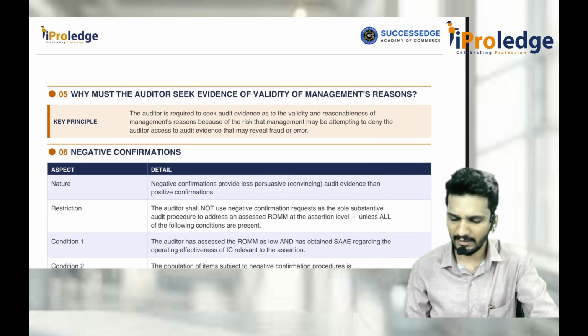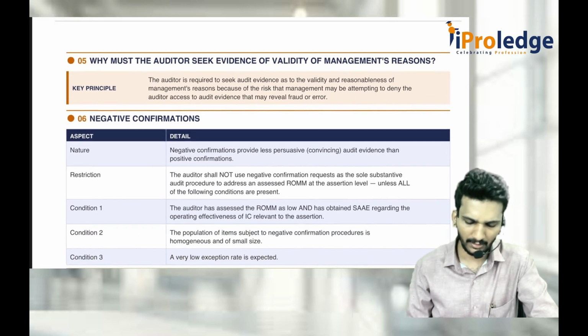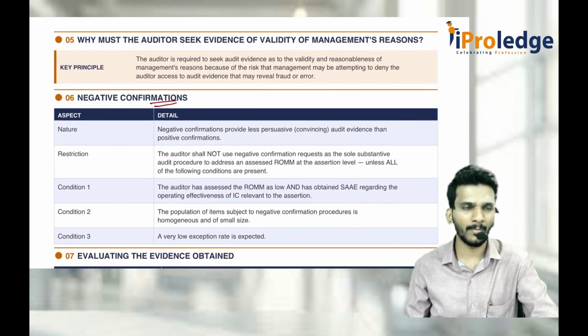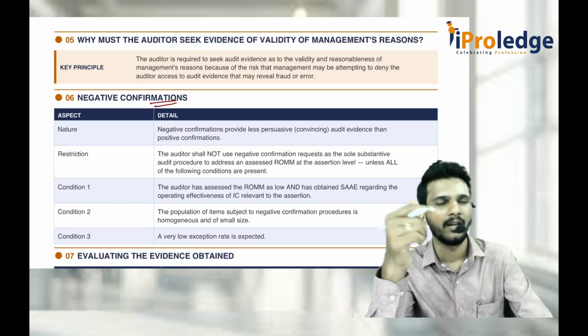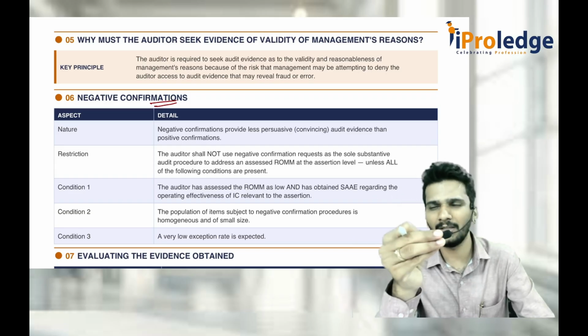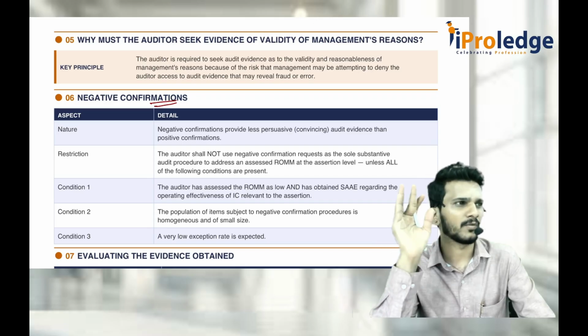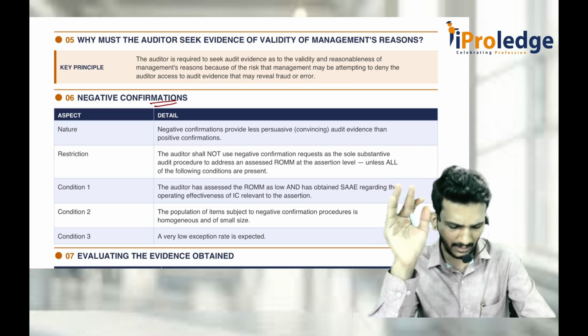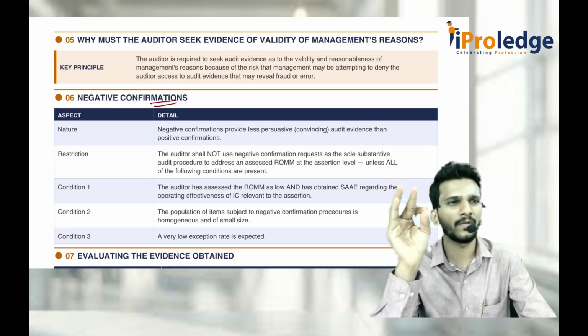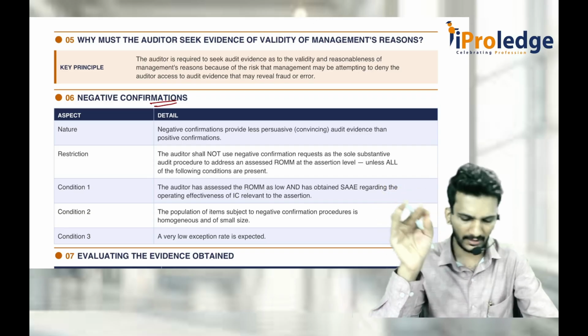Why must the auditor seek evidence of the validity of the management decision? That's okay. Negative confirmation. What is this negative confirmation? You remember the negative confirmation request, NCR? Every auditor should always send a positive confirmation request. Always means always, except under the following situations. There are only 4 situations where you can send a negative confirmation request. If not, you can't send it.